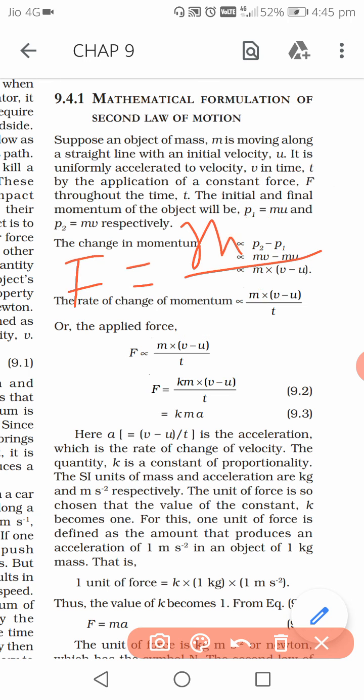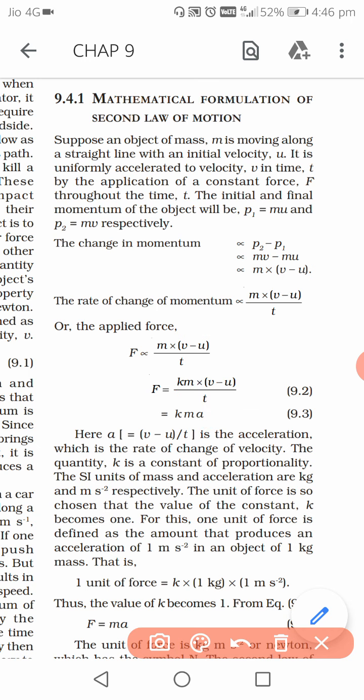Then, I hope you remember, v minus u by t is what? It is acceleration, isn't it? You learned it in the last chapter. So in place of v minus u by t, we write a, acceleration. k will remain as it is, m will remain as it is.